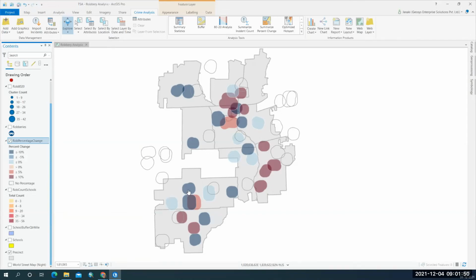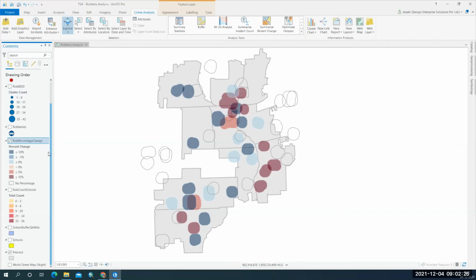And as the percentage of robberies has increased from 2017 to 2018, you're able to see it in the dark red color. These are the places where more change has occurred in terms of robberies from 2017 to 2018. And wherever you are seeing no change here, these are the areas where you have low percentage change.